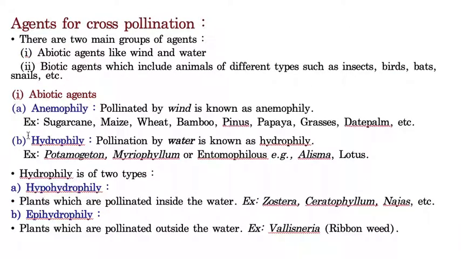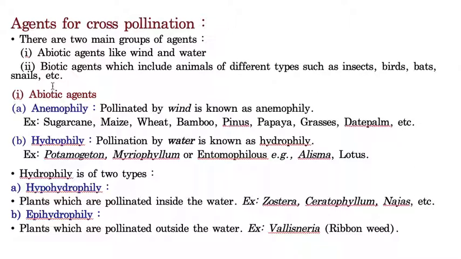Now, there are certain agents which help the cross pollination. Let us take what the agents are. These agents are of two types. The first one is abiotic agents. In the name itself, abiotic means non-living agents. Biotic means living agents, and that includes insects, birds, bats, or even snails. Even snakes also act as biotic agents. Abiotic, if you take wind and water, comes under abiotic agents.